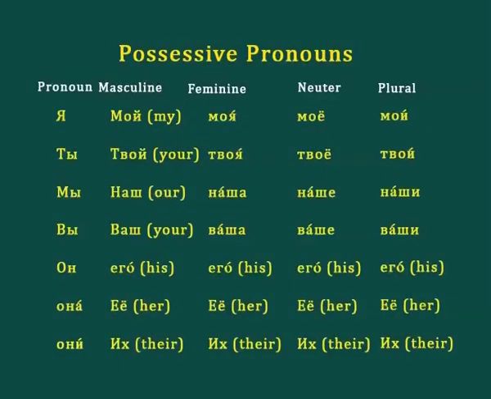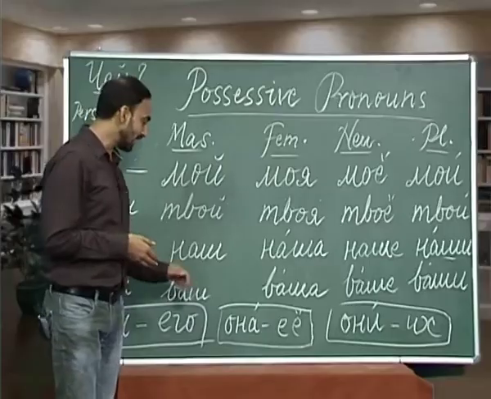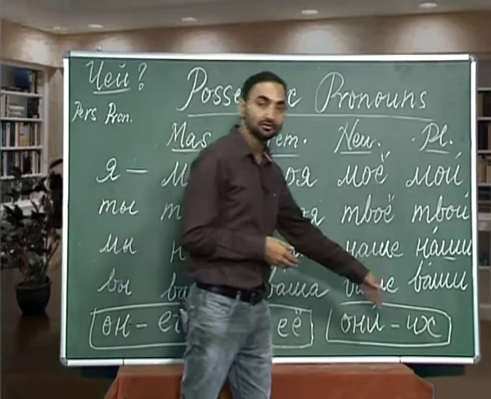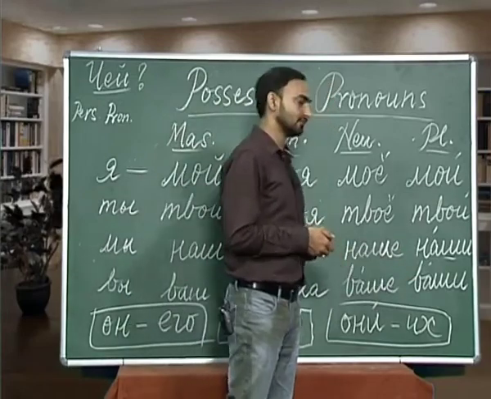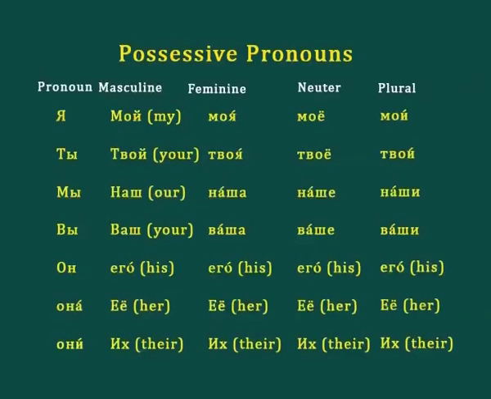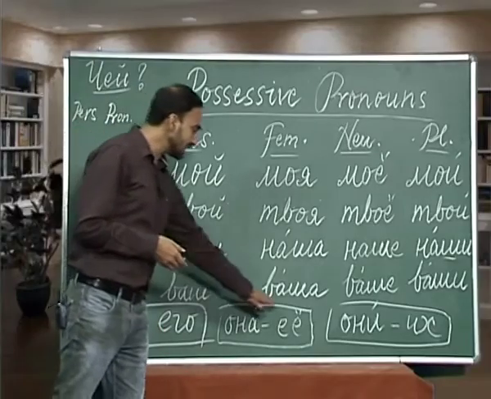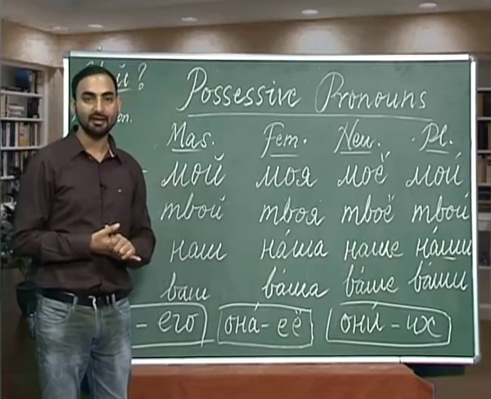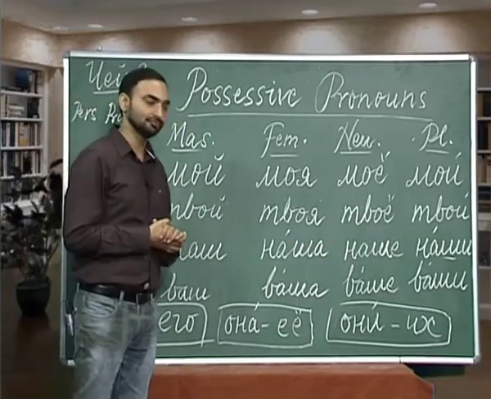Eta ivo dom, this is his house. Eta iyo dom, this is her house. Eta ich dom, this is their house. And I have already told you that ivo, iyo and ich do not change their forms as per the number and gender of a noun. So, this is all we have for the lesson today. What we have learned today is gender of nouns, possessive pronouns and the construction u menya jest.